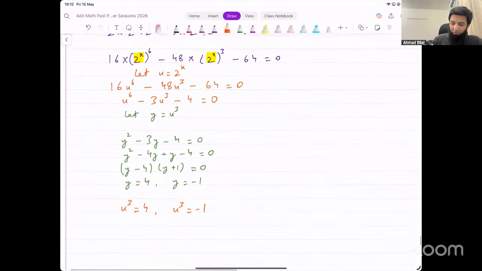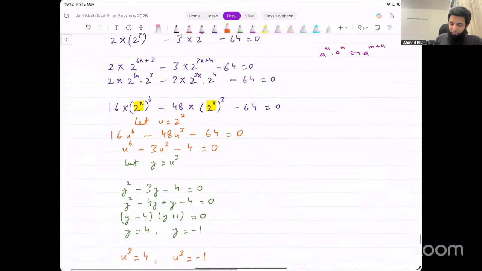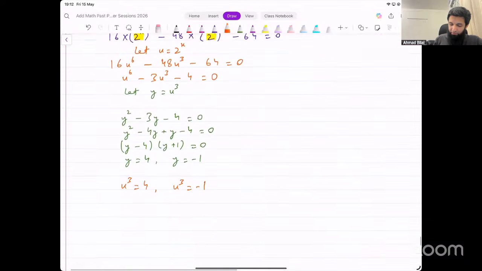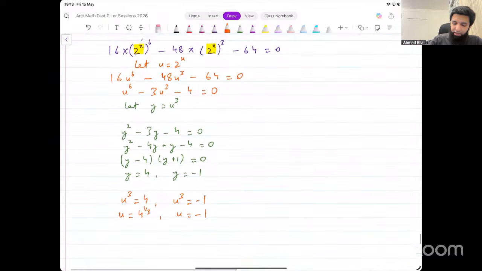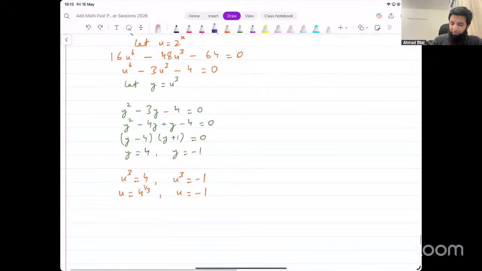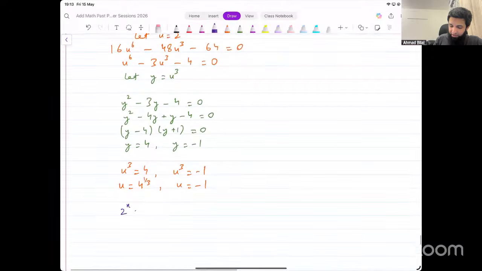Okay, now what we were looking for was the values of x. Let's take cube root on both sides. u is equal to 4 raised to power 1 over 3. And here u is equal to negative 1. Cube root of negative 1 is just negative 1. Now put that initial substitution back and we get 2 raised to power x equal to 4 raised to power 1 over 3. On the other side, we have 2 raised to power x equal to negative 1.